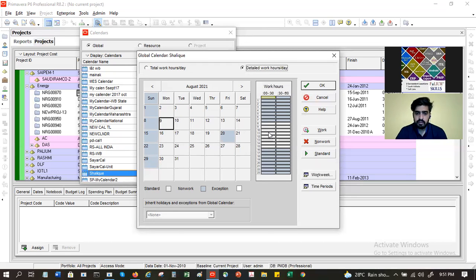This is mainly used when you have shifts, like pilots and airway staff. They can fly maximum, let's say 4 hours, and then they have to take rest. Again after that they will fly and then take rest and so on.